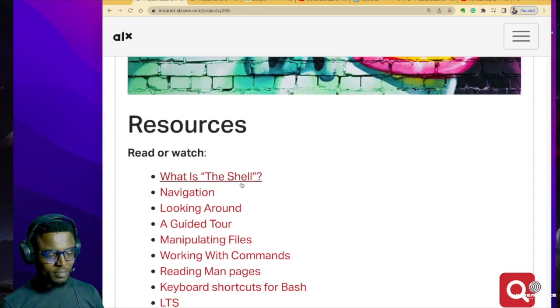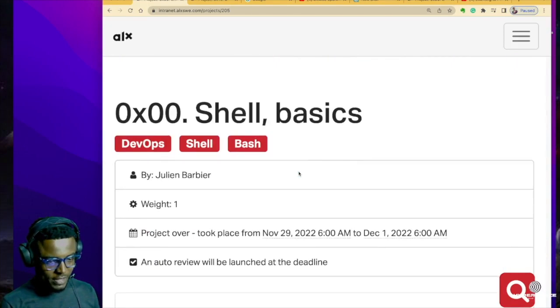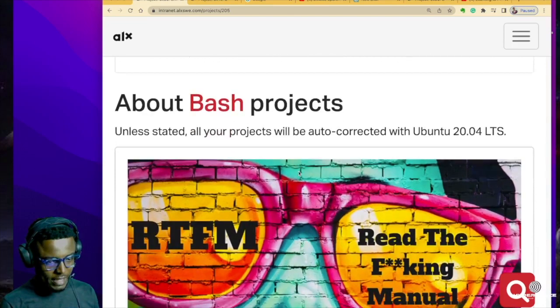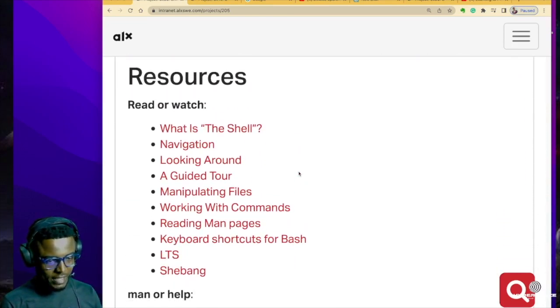Okay, now, for every project that we are given, we have resources attached to them that you can research to understand the concepts of the project. Now, if you go to the project and the first thing you do is try to go through these resources, you are making a very big mistake. Why am I saying this? For instance, this is one of the projects on Shell, right? Shell Basics. And as usual, you have resources attached to them.